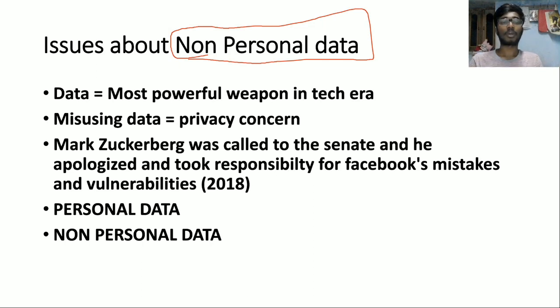But now our point of interest is only personal data and non-personal data. So what is this non-personal data? Non-personal data is any data that does not reveal the personal identity of an individual. So very simple. And personal data is data which is a piece of or a set of information which reveals the identity of an individual.